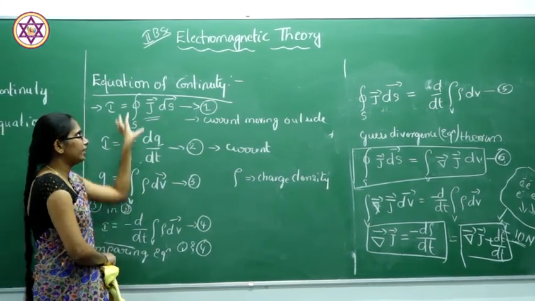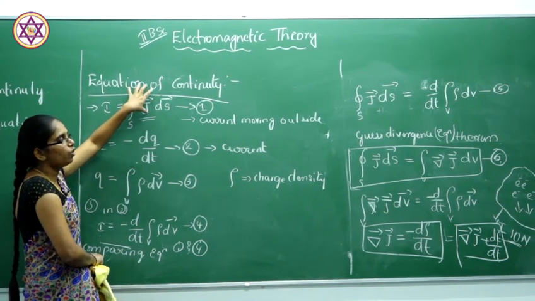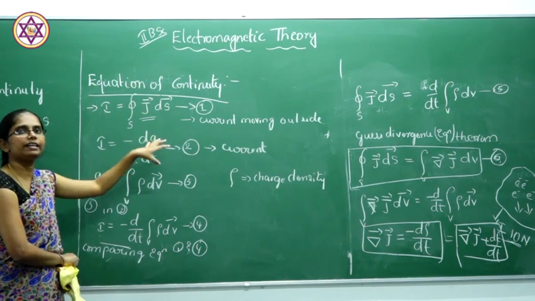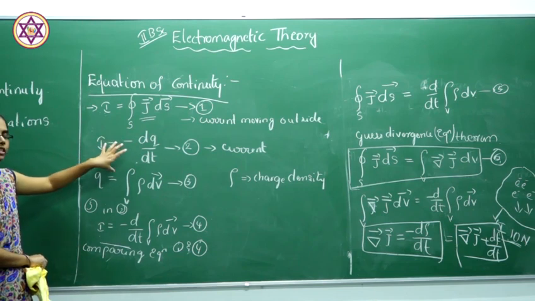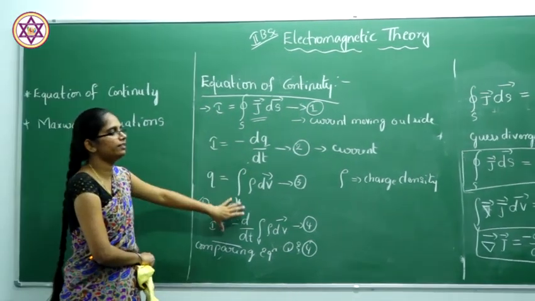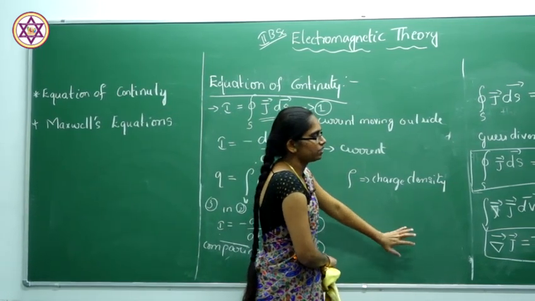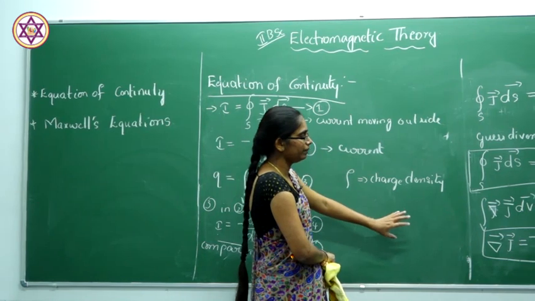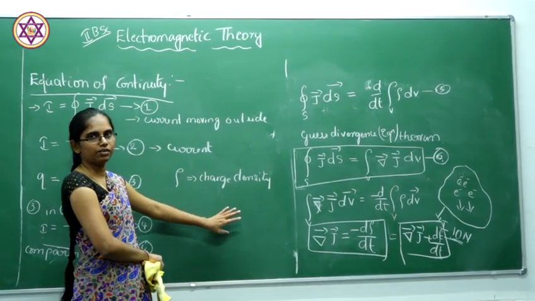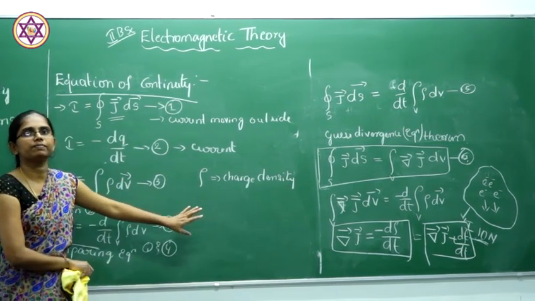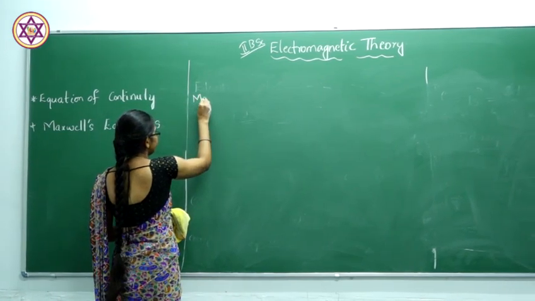If they ask you to write the equation of continuity in detail for 3 to 4 marks, firstly we have to state the conservation of charge, the principle of conservation of charge. After that we write the mathematical form of the equation of continuity. The equation of continuity is mainly explained using the principle of conservation of charge. Next one will be Maxwell's equations.